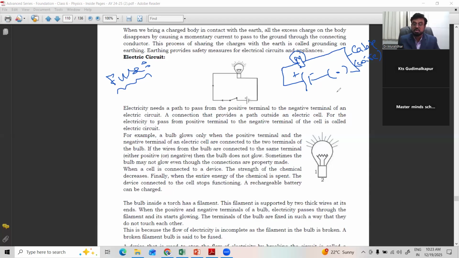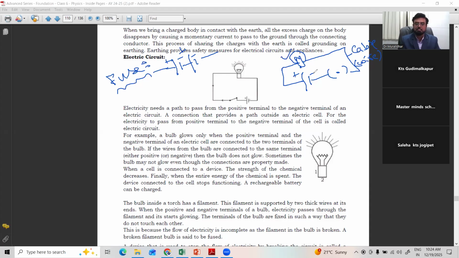Right. Such a wonderful, simple connection of source, consumer, and key or switch. The key, also called a switch, makes a simple electric circuit. So this is the source. If one plus and minus is there, it is a cell. If a second one is connected, it is called a battery, two or more. So this is the symbol for a battery. If one is there, cell; if two or more are there, battery.